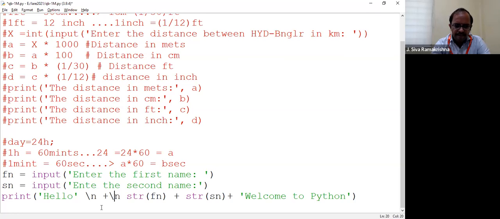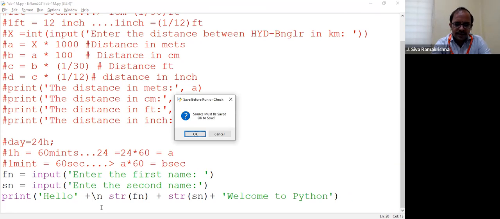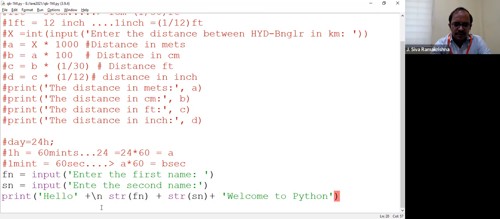How to print something in multiple lines? What are you waiting for? You can ask, you can tell. Tell me how to print a group of sentences. This is nothing but a group of sentences in multiple lines.